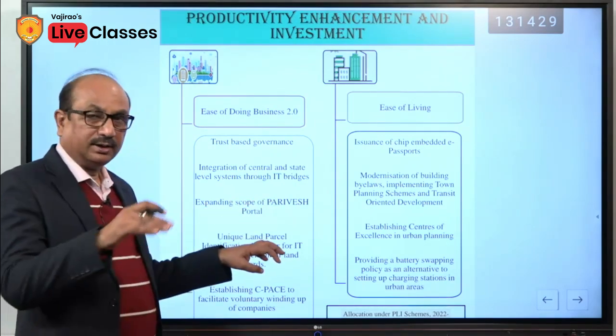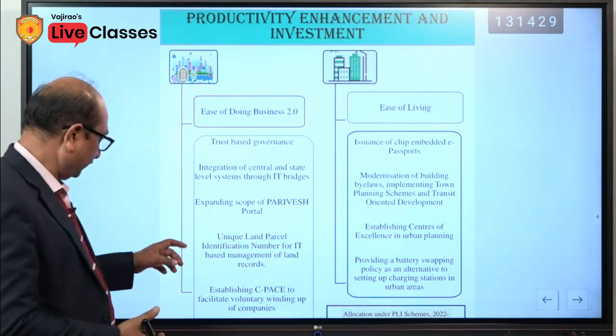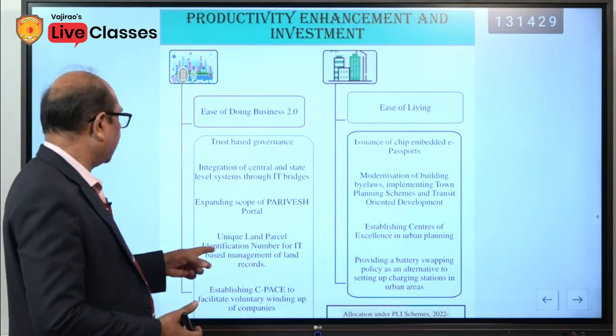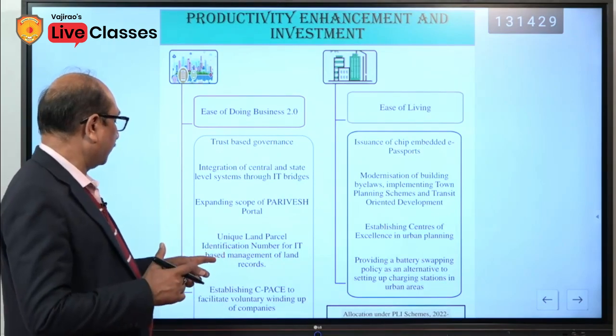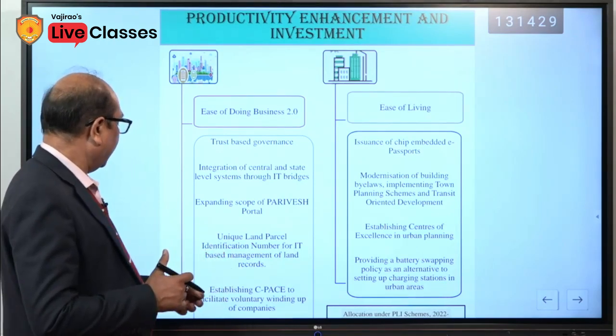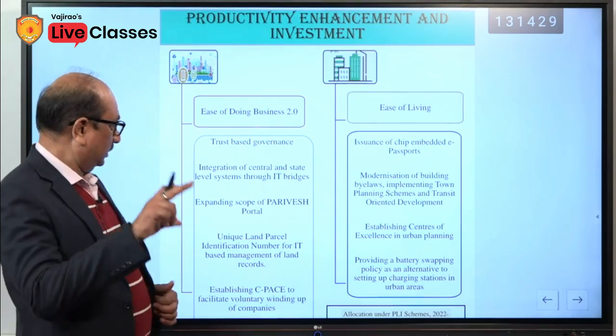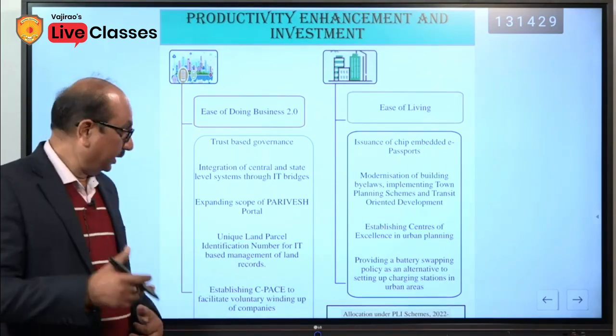Parivesh portal is relating to the environment and detail has been given there. Unique land parcel identification number for IT based management of land records. Svamitva scheme has been already launched for that.